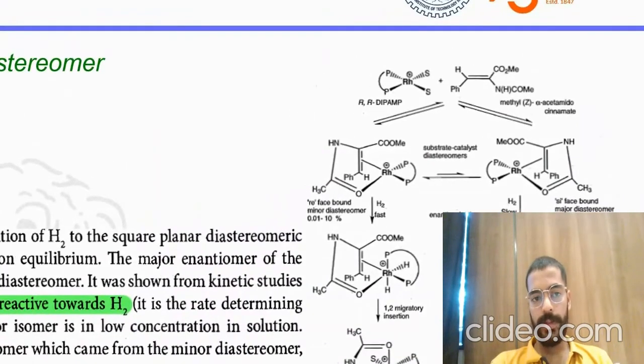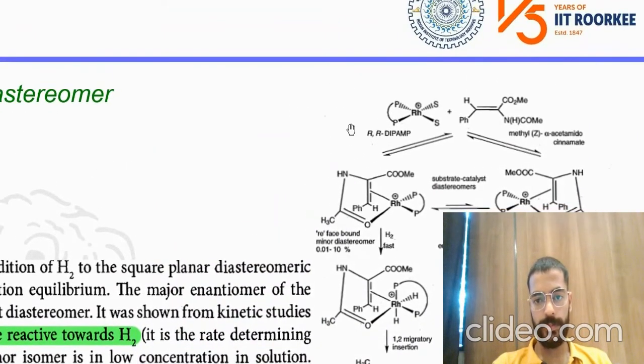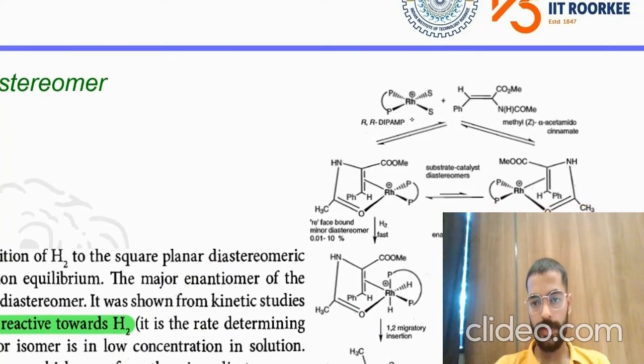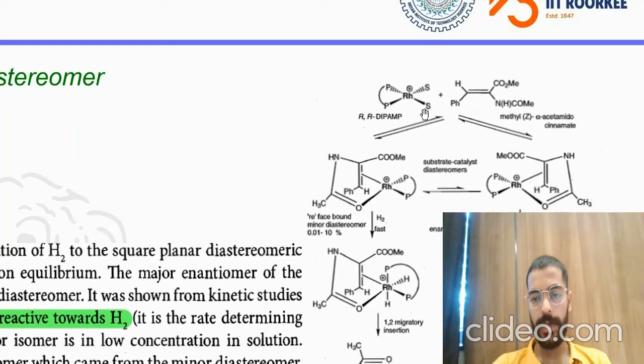See, if this is our chiral catalyst. Now I cannot annotate. Fine. This is our chiral catalyst. You can see the hand on the screen, right?